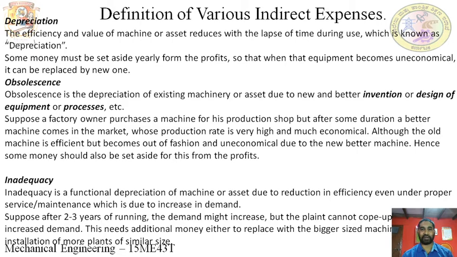So 45,000 plus 5,000 becomes 50,000, and you can purchase the new machine after the end of the 10 years. This method is used in all companies for every machine, whether lathe machines, milling machines or buildings. For every component, the depreciation amount is deposited into a particular account.